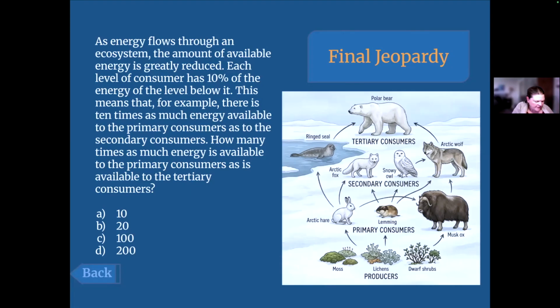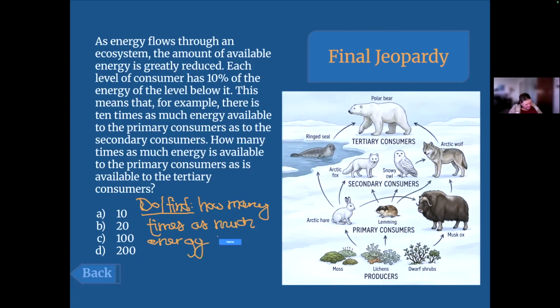And then look at these answers, you guys. 10, 20, 100, 200. They're numbers. It's time for math. What are they asking me to do or to find? How many times as much energy is available in the primary consumers as is available in the tertiary consumers? Beautiful. How many times as much energy in the primaries as tertiaries?